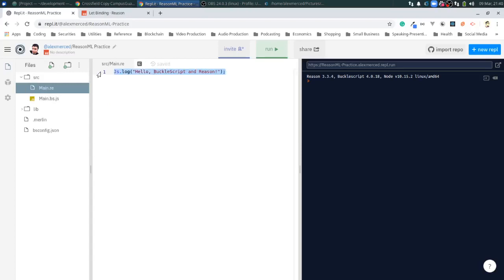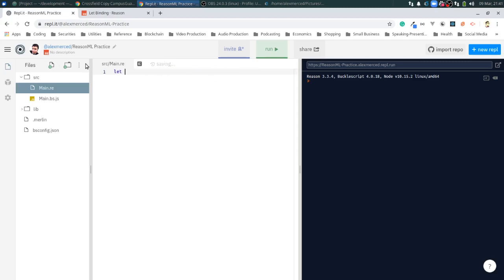I think BuckleScript is like an OCaml compiler. That's the reason why it's compatible with OCaml, because BuckleScript can basically translate your ReasonML files and your OCaml files. I've never learned OCaml, at least not yet. We might visit that in a future video, but just so you can understand the close relationship these two languages have. Cool.